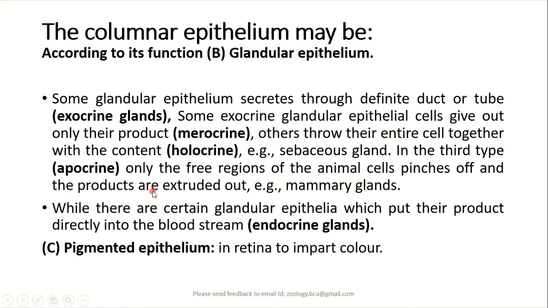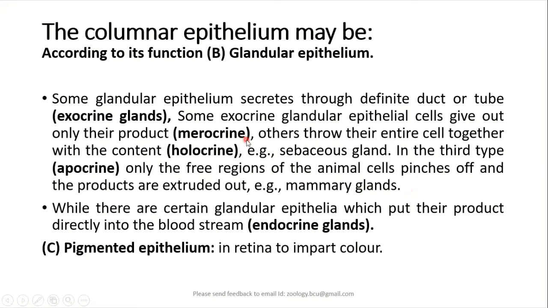In apocrine cells, usually the apical part or the tip of the cells will be pinched off along with the secretions, and it will be thrown out from the cell, or it will get separated from the cell. Such cells are said to be apocrine cells. This type of apocrine epithelial cells are found in the mammary glands.